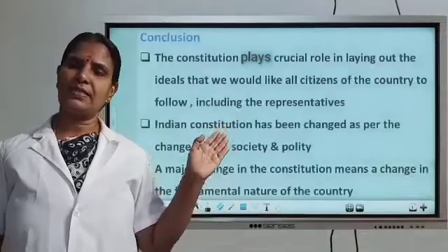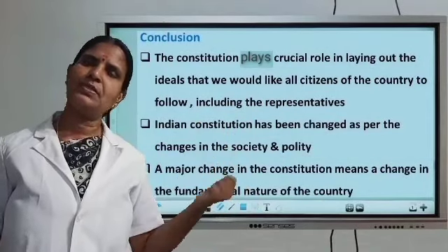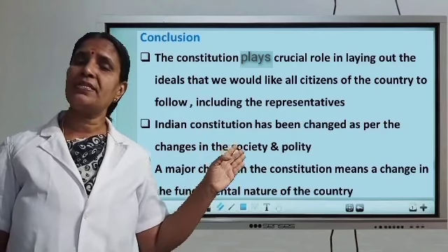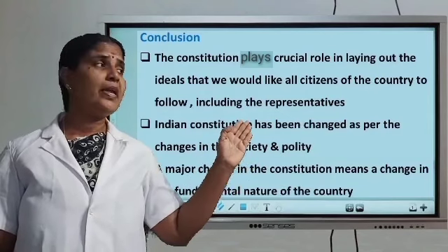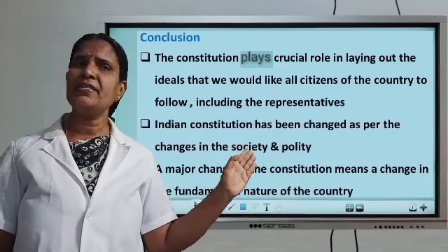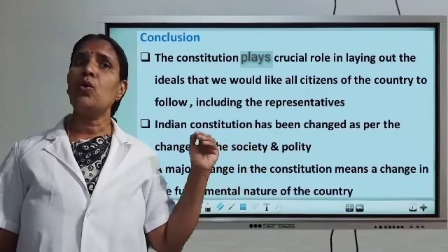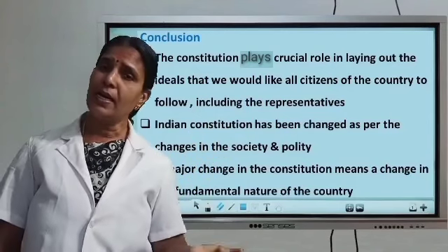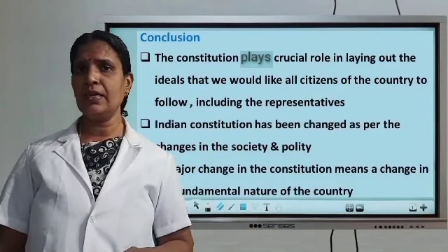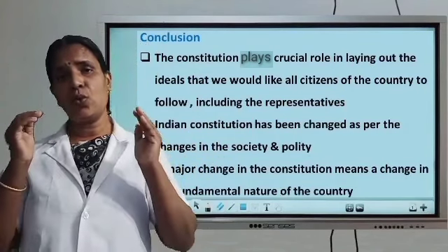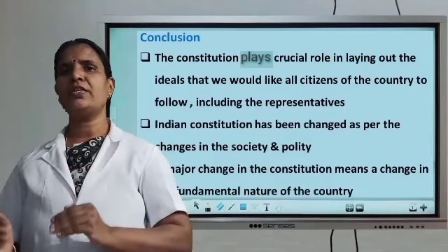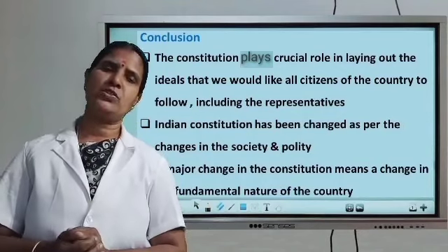Okay, now please listen. What is the importance of this Constitution? The Constitution plays a crucial role in laying out the ideals that we would like all citizens of the country to follow, including the representatives. All the citizens are expected to follow certain rules and regulations as per the Constitution.